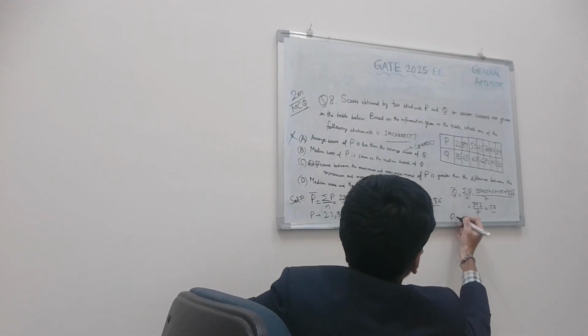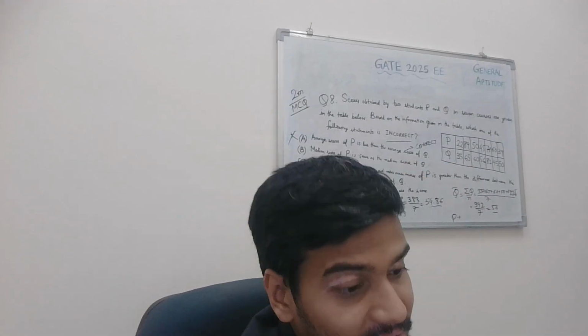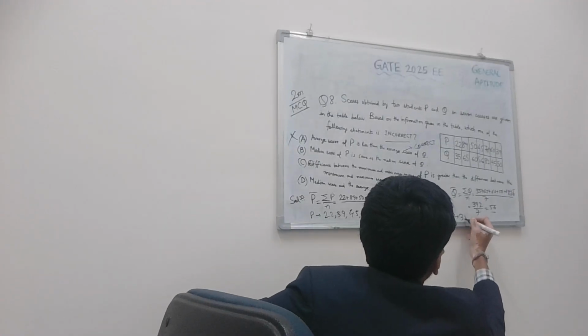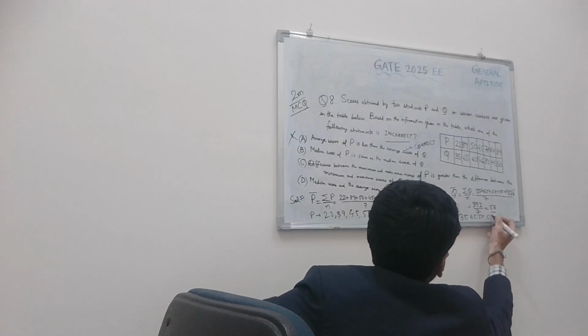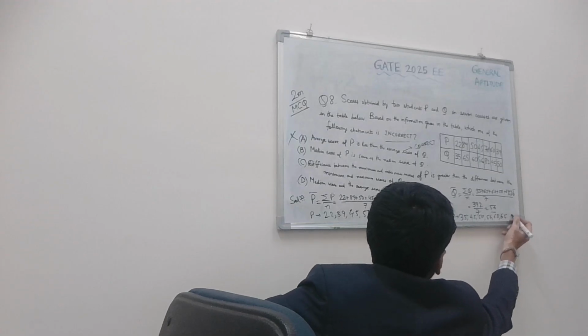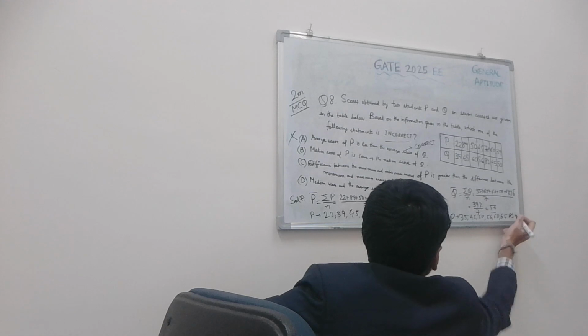And for Q, similarly, if we arrange in ascending order, what will it be? 35, 45, 50, 56, 60, 65 and last but not least 81.